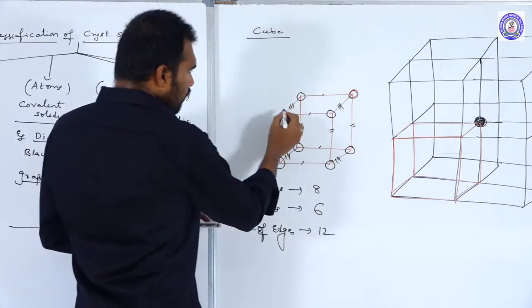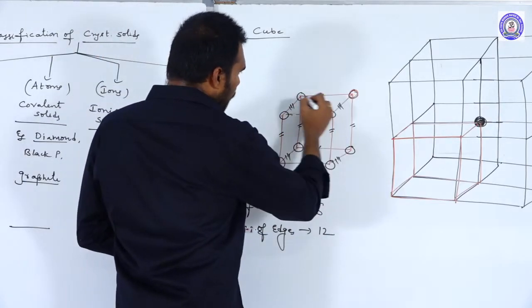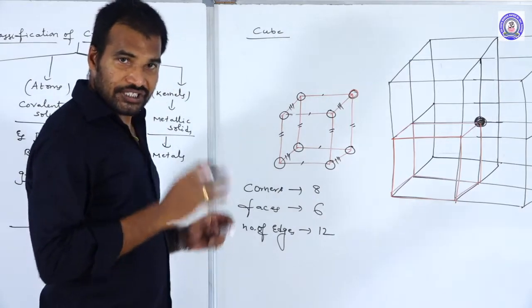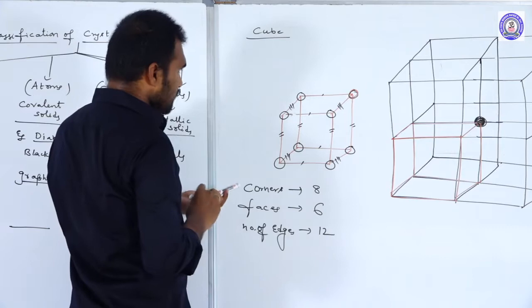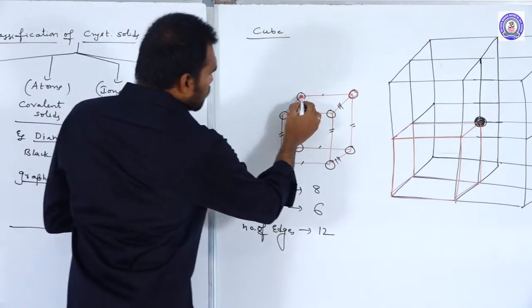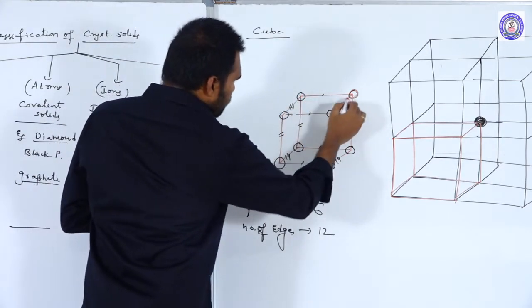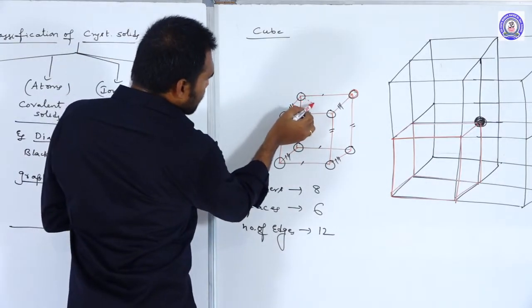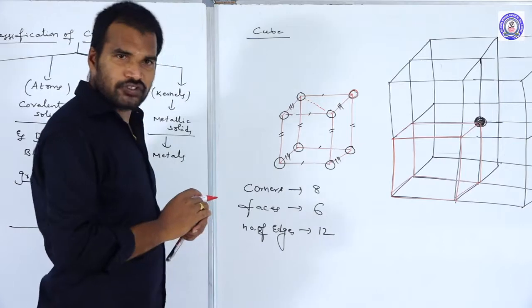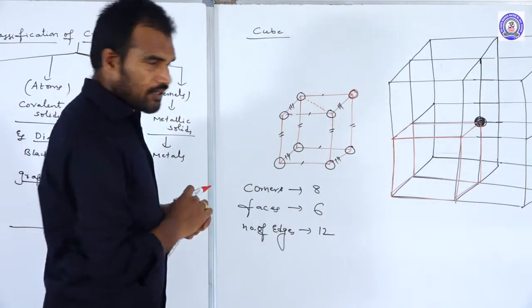In a particular face, if we connect 2 opposite corners, see here, this is one face, the top face. In that face, I am connecting these 2 opposite corners. That is one face diagonal.